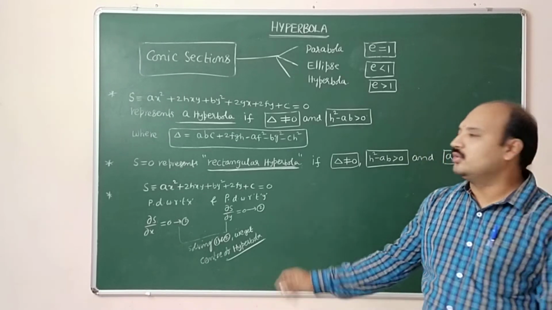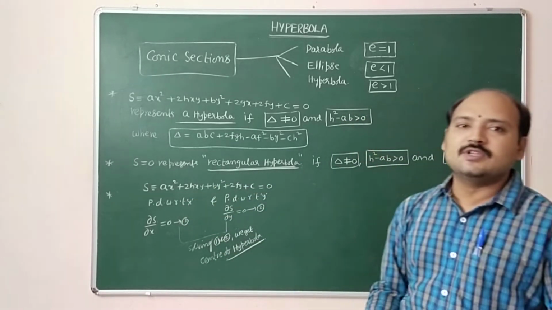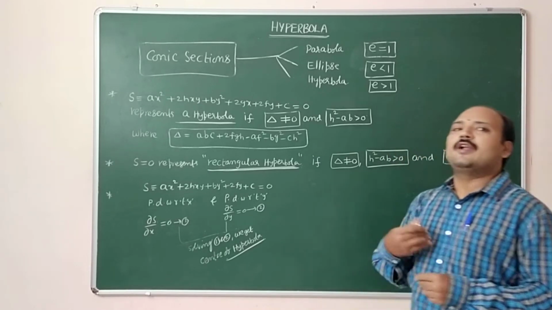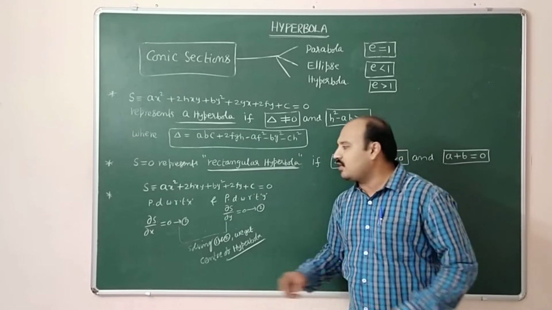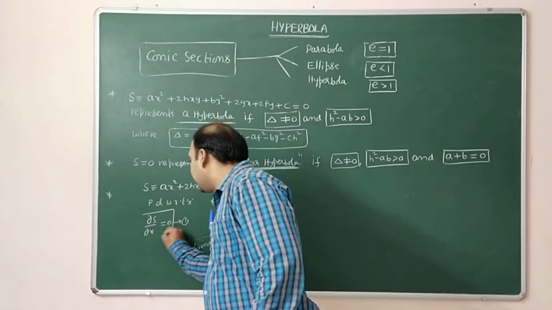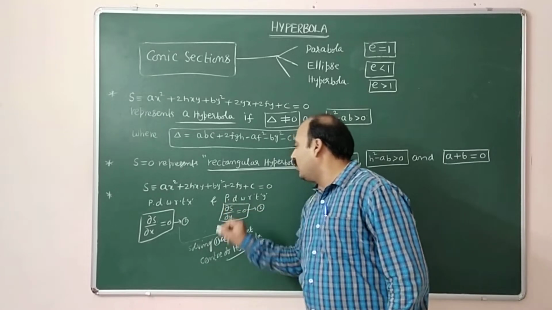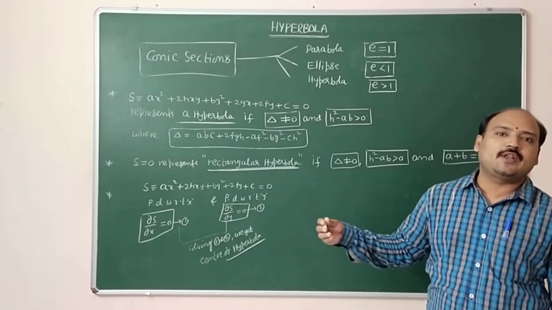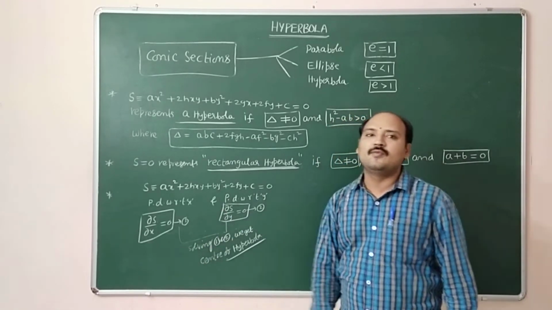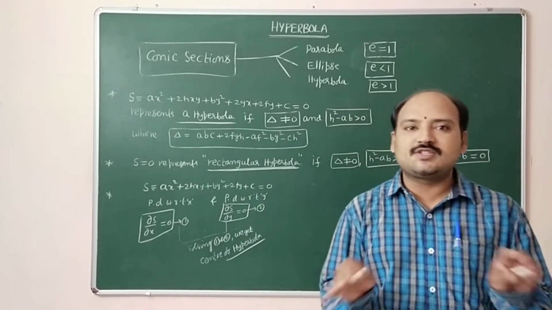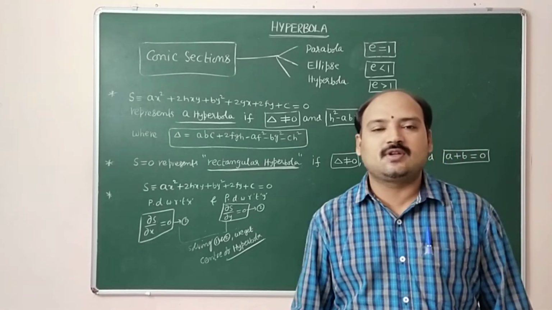This is the way you can do that. Otherwise, you can convert it into the standard form of the hyperbola and get the center. That is a different way, the general procedure. But by using the shortcut formula, you calculate the values of dou s by dou x and dou s by dou y, partially differentiate with respect to x and y, and get the values of x, y as the center of the hyperbola. We will move to the standard equation of hyperbola and discuss the points.